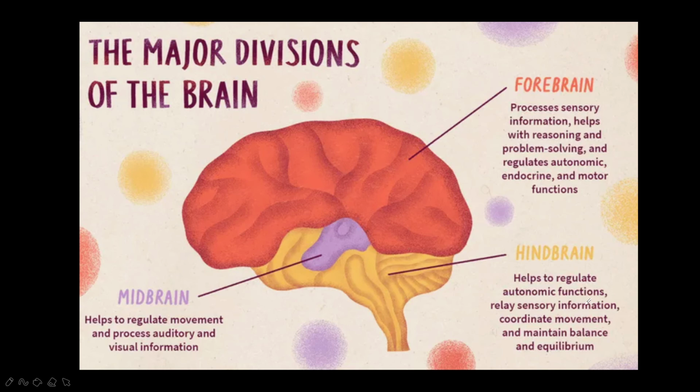Midbrain, very important, helps to regulate movement and process auditory and visual information. Next, very important is hindbrain, helps to regulate the autonomic functions, relay sensory information, coordinate movements, and maintain balance and equilibrium. Okay, so these are the three major divisions of the brain: forebrain, midbrain, and hindbrain.